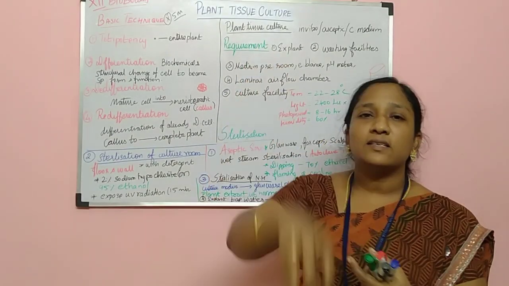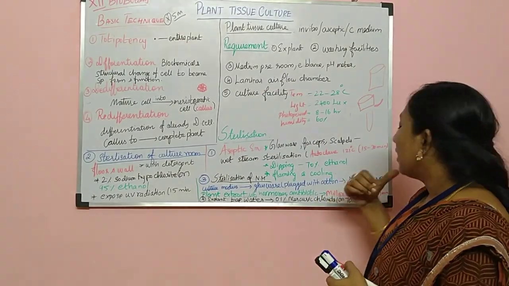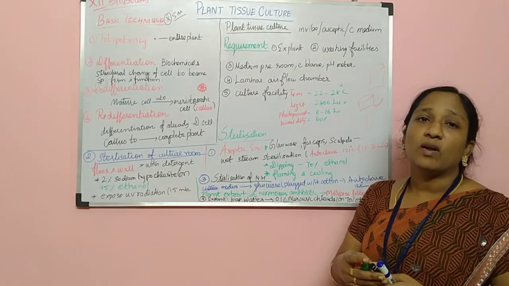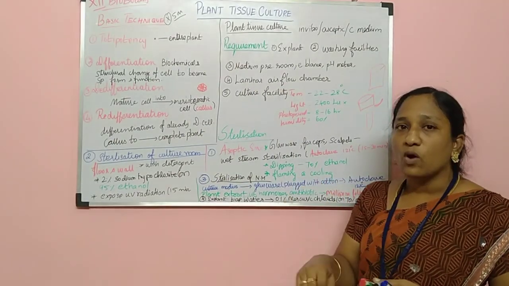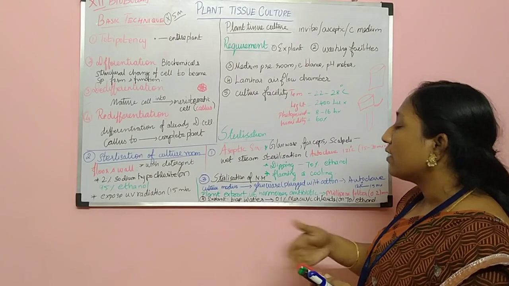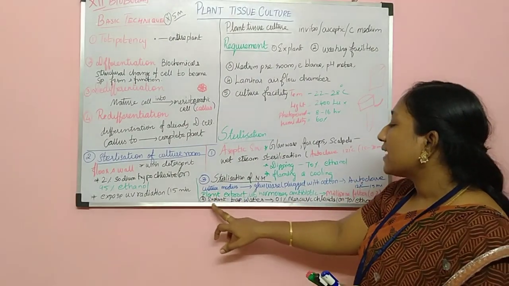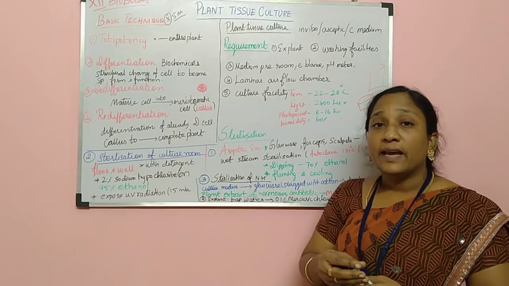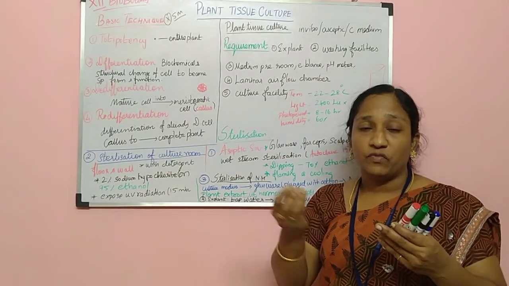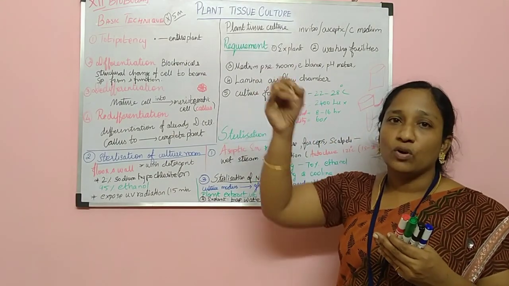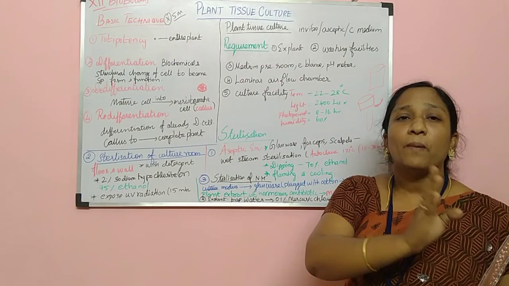The conical flask with the nutrient medium is kept inside the autoclave for sterilization, at what temperature? 121 degrees Celsius for 15 minutes, and then it has to be taken out and cooled, and the further process goes on. And next is called explant sterilization. What is an explant? We have a plant we are going to grow, and we need cells from it, so we take a part of that plant.